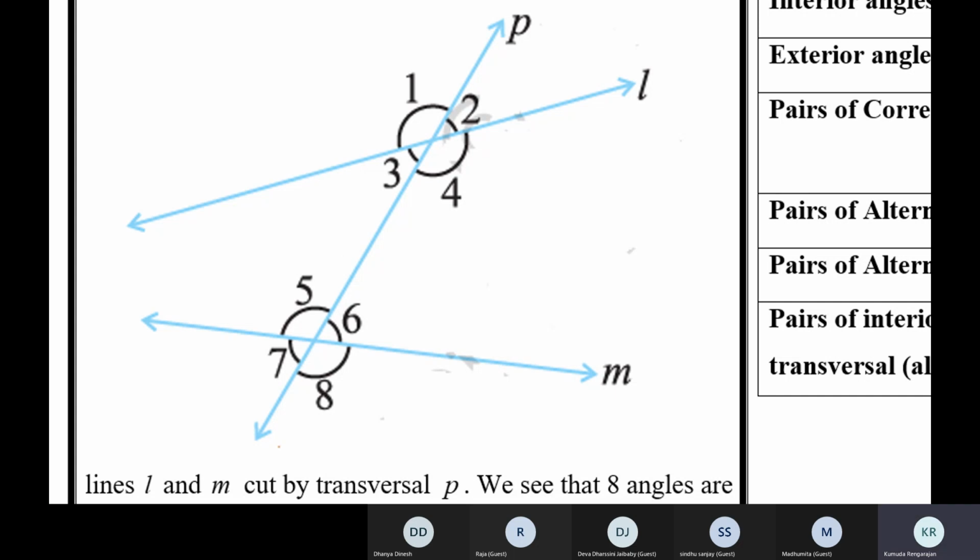Then are corresponding angles and alternate angles formed here when the lines are not parallel? The lines are not parallel. So then will we have pairs of corresponding angles, alternate angles, allied angles? Do we have all of them in this figure? Do we have such relations in this figure?